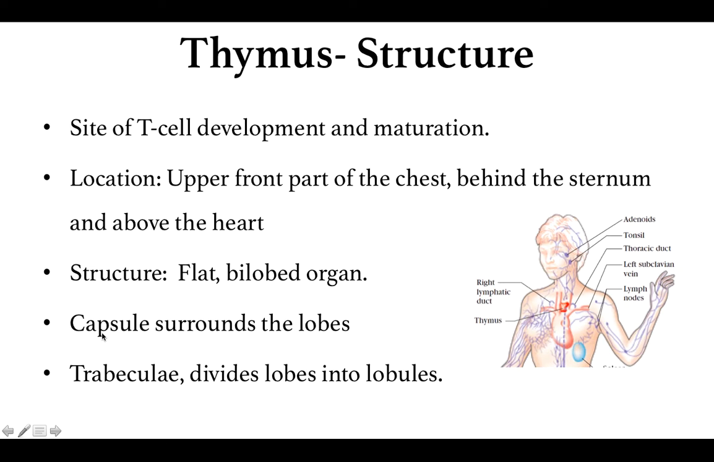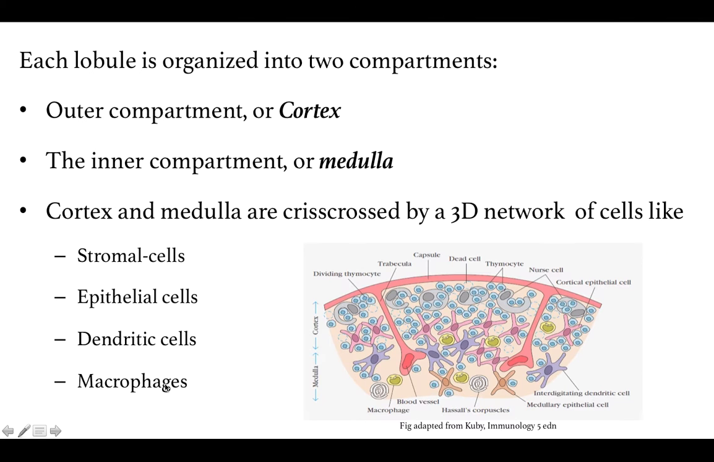This capsule penetrates inside the lobes and divides the lobe into lobules. The part of the capsule that penetrates into the lobes is referred to as the trabeculae. That is, the trabeculae divide the lobe into lobules. Here you can see a transverse section of one lobe which is divided into a number of lobules with the help of the trabeculae that penetrate inside the thymus.